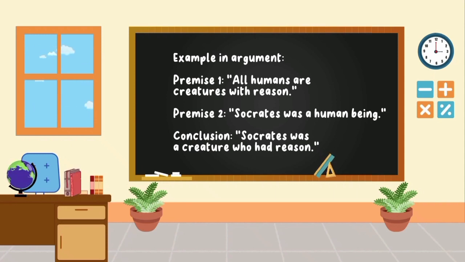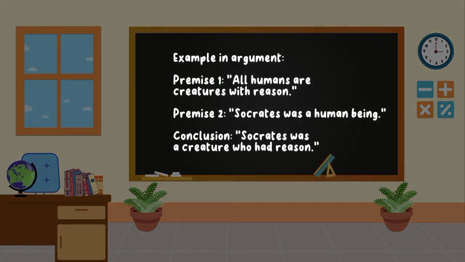Example of ordered entailment in an argument. Premise 1. All humans are creatures with reason. Premise 2. Socrates is a human being. Conclusion. Socrates is a creature who has reason.